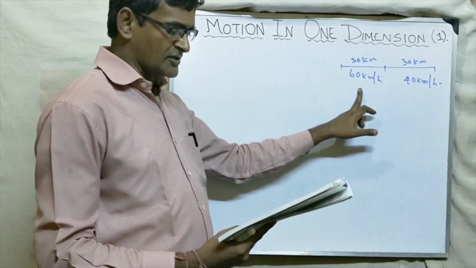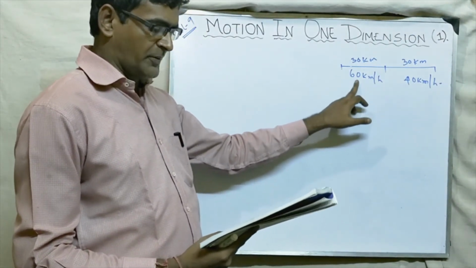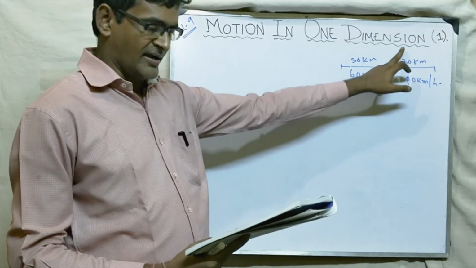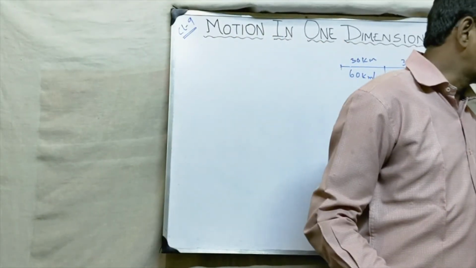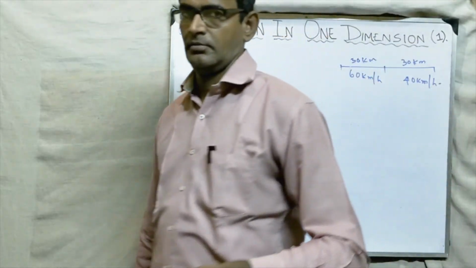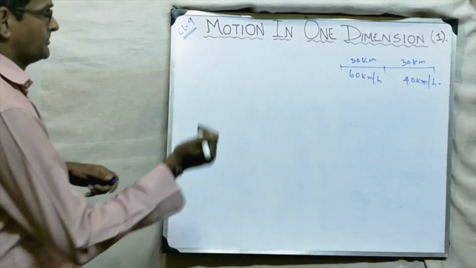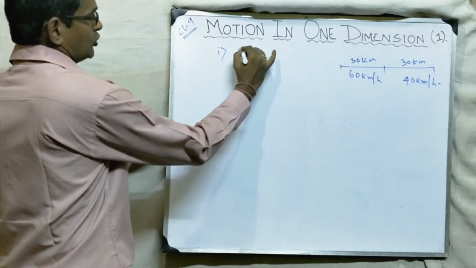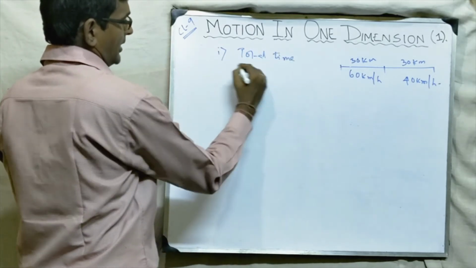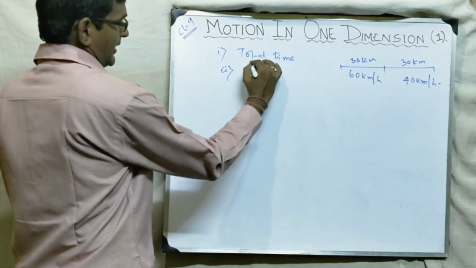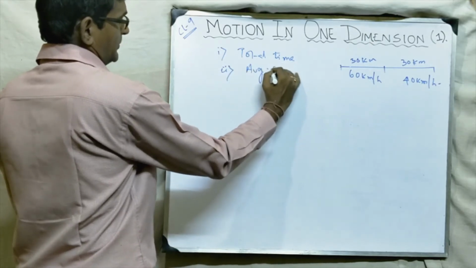The car travels first 30 km with the speed of 60 km per hour and next 30 km with the speed of 40 km per hour. Find the total time and average speed. What do you have to find? One, total time, and two, average speed. Okay, students?